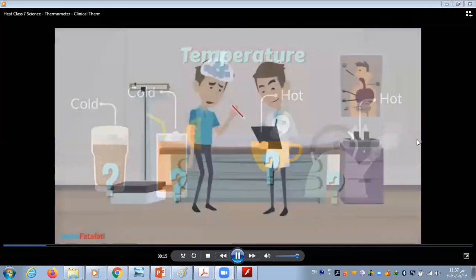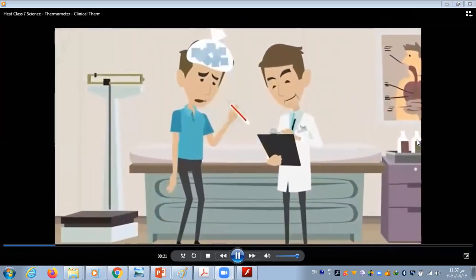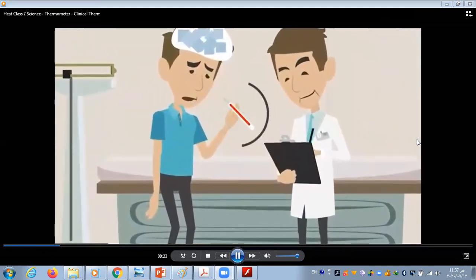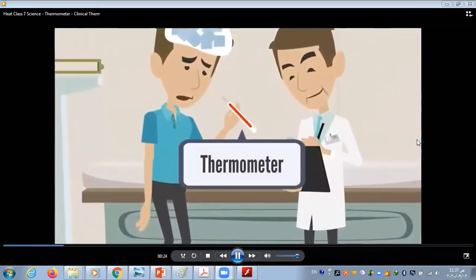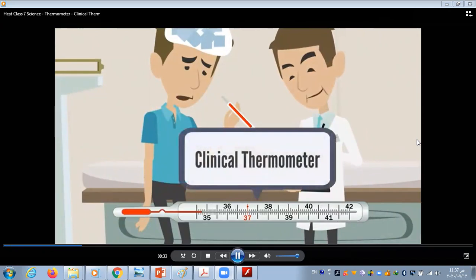In hospitals, you might have seen doctors using a device for measuring temperature. What is it? It is a thermometer. The type of thermometer which is used to measure temperature of our body is called a clinical thermometer.